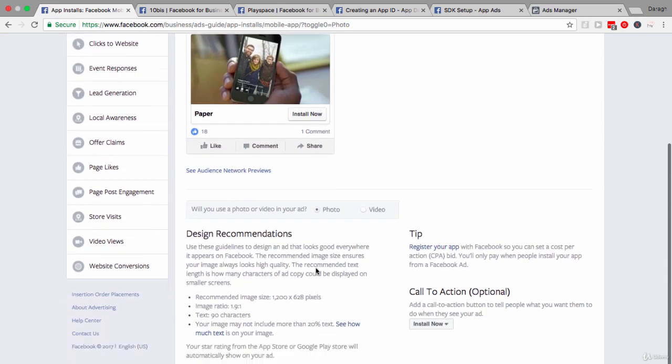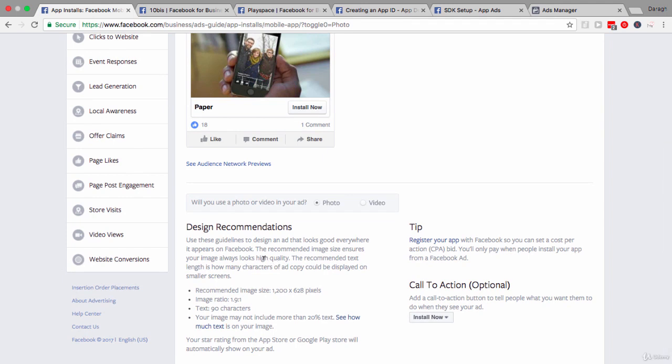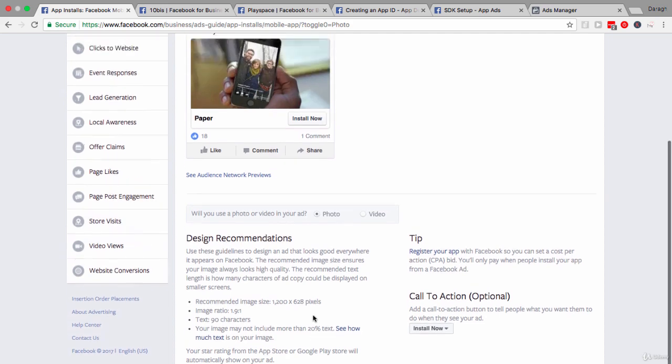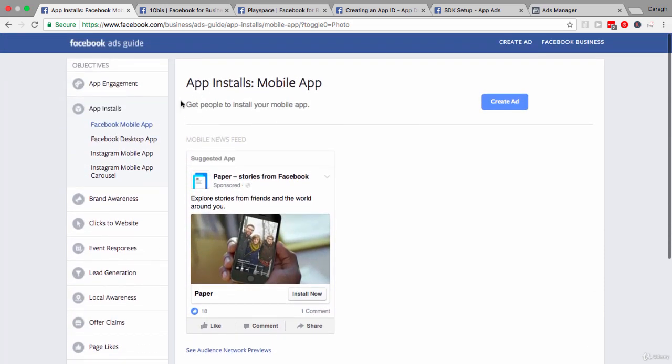Now, the rest of these recommendations, you can have a look at them in more detail yourself, but here is one interesting thing to note, that your star rating from the Apple Store or Google Play Store will automatically show on your ad. And so that is great social proof that you can pull through from those app stores to show on your ad. So your first objective is going to be to get people to install your app. And if you're running a campaign, this is probably the first step.